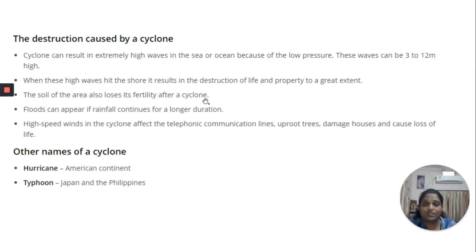Agriculture is very adversely affected after a cyclone because of soil erosion. Because of soil erosion, floods can appear if rainfall continues for a longer duration. High speed winds in the cyclone affect telephone communication lines, uproot trees, and damage houses, buildings, bridges, and all construction. Then it causes loss of life.